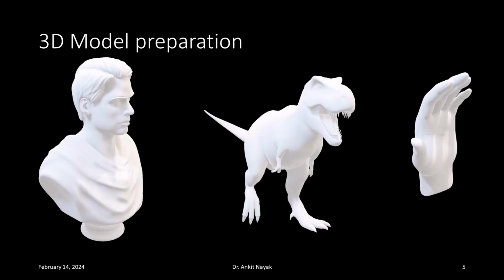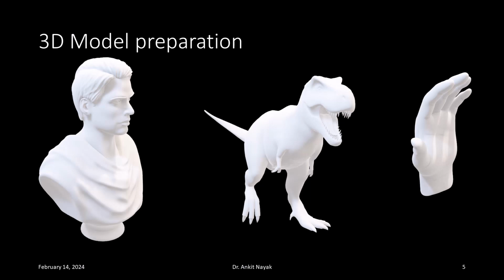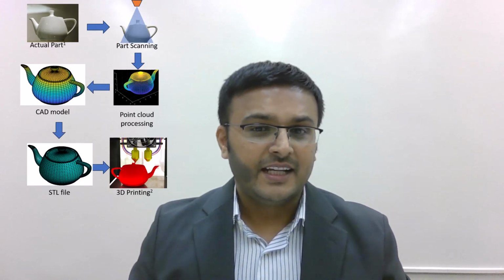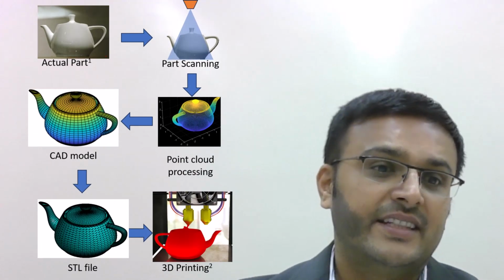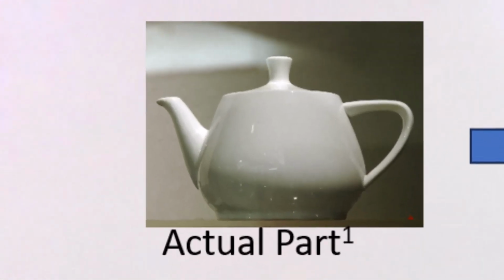In this slide, these sculptures, however, are very difficult to create using basic CAD operations and the CAD philosophy as we discussed earlier. So to create the solid models of such objects, we employ reverse engineering. Reverse engineering is a technique that involves creating accurate CAD models from existing physical objects.